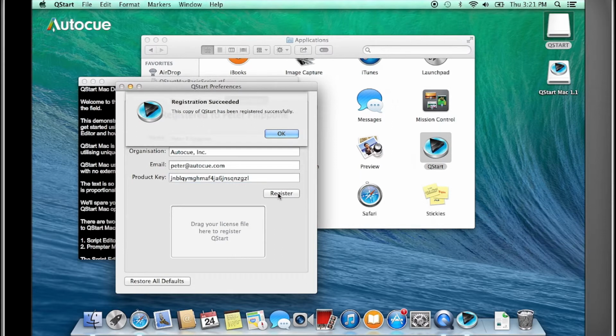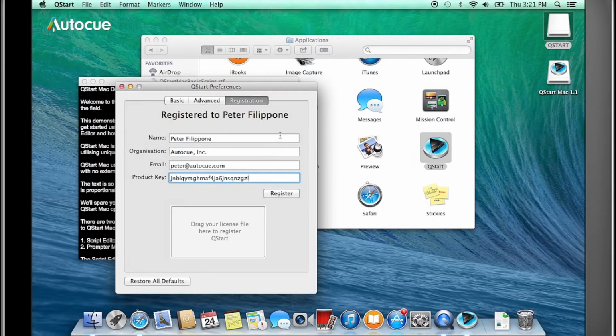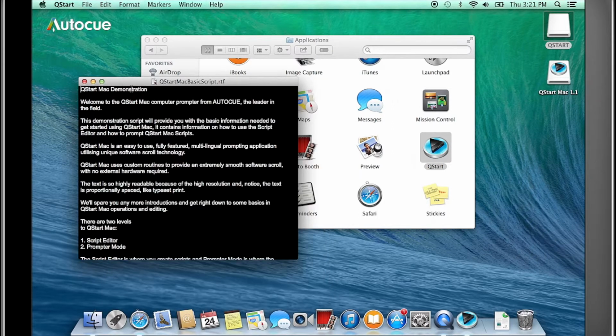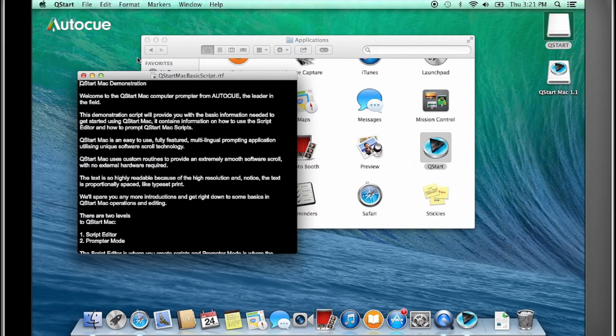When you see Registration Succeeded message, you have completed registration and you now may use QStart fully.